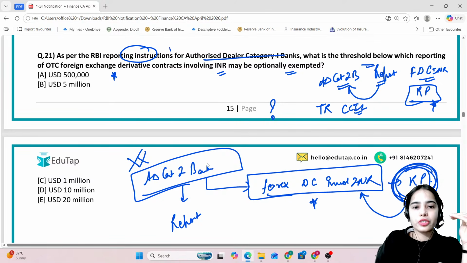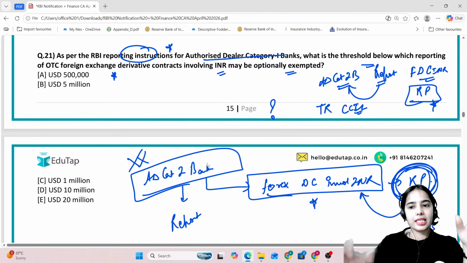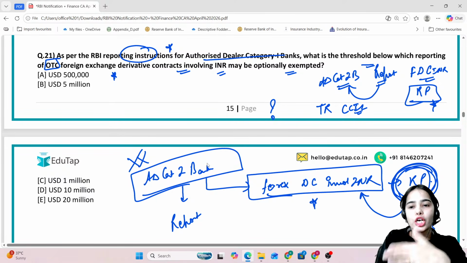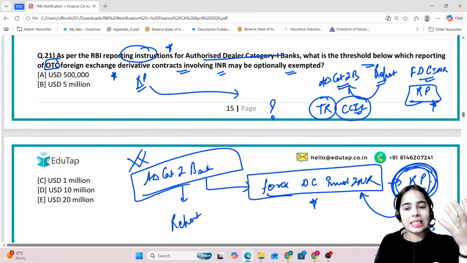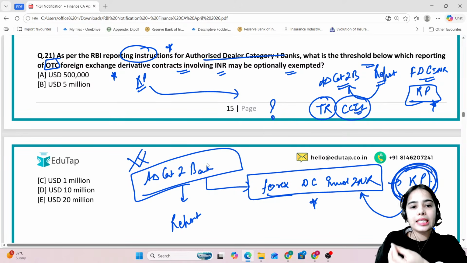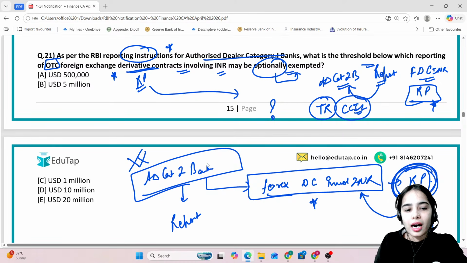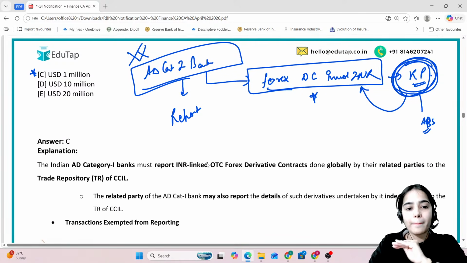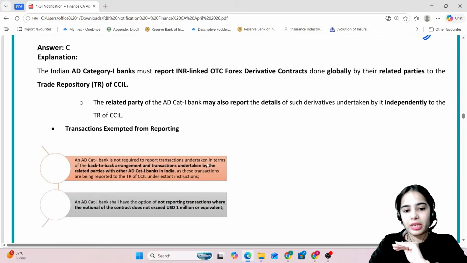Okay? So the reporting instructions have been released by the RBI that the authorized dealer category 1 banks have to report all the foreign exchange derivative contracts involving INR that is happening in the over-the-counter market. So for the related parties, that has to be reported in the trade repository of the CCIL. And the timeline has also been mentioned, but it has been said that these kind of transactions can be optionally exempted if they are up to USD 1 million. If they are up to USD 1 million, not 10 million, it is USD 1 million.